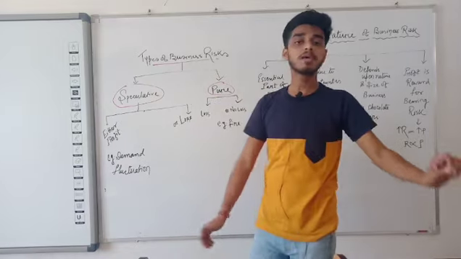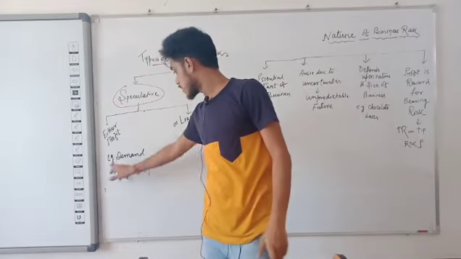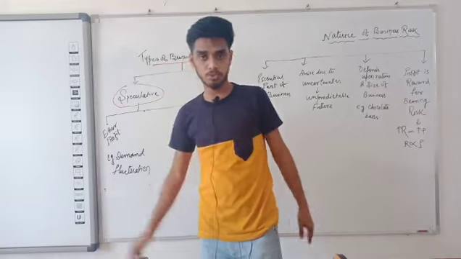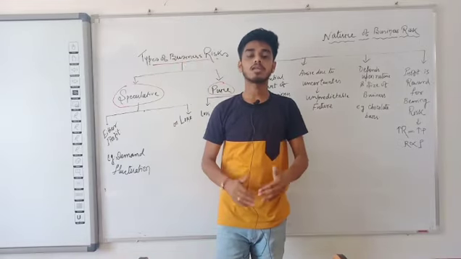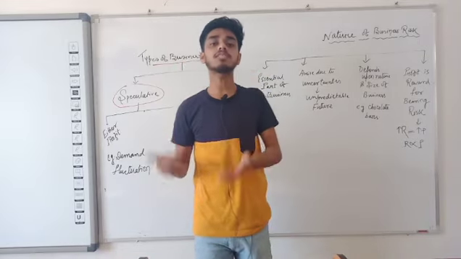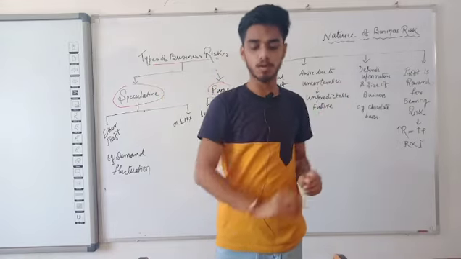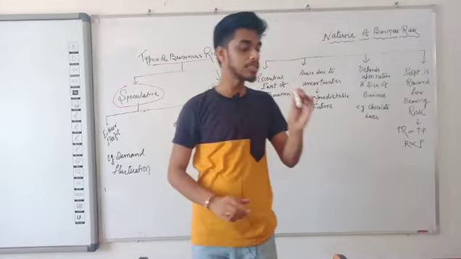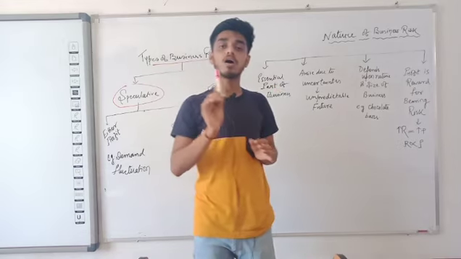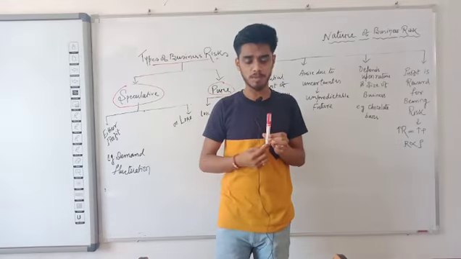Clear? Now I am giving one example: demand fluctuation. What is fluctuation? Fluctuation is nothing but the ups and downs of the price of a particular commodity. Suppose it's a marker whose price is presently 25 rupees.